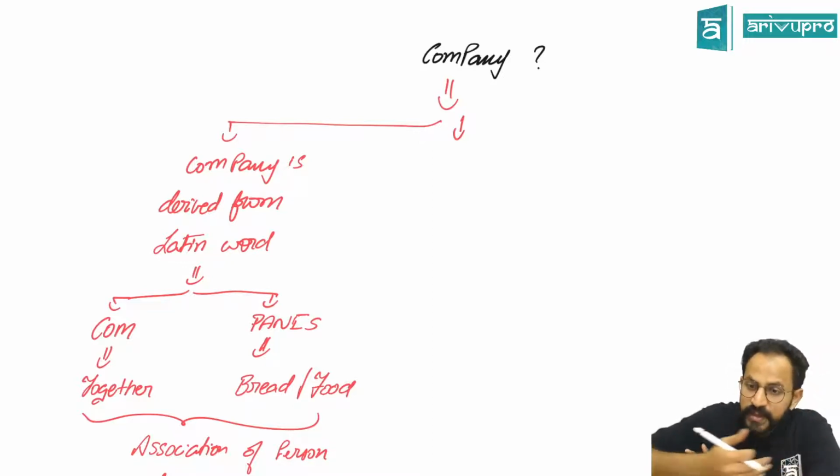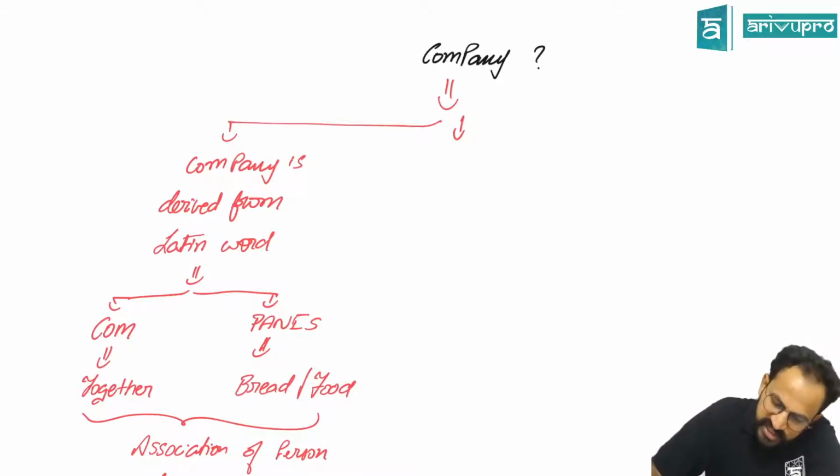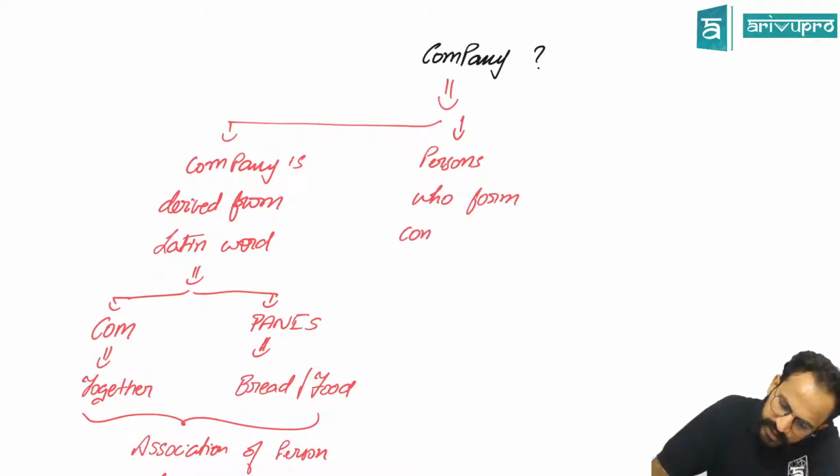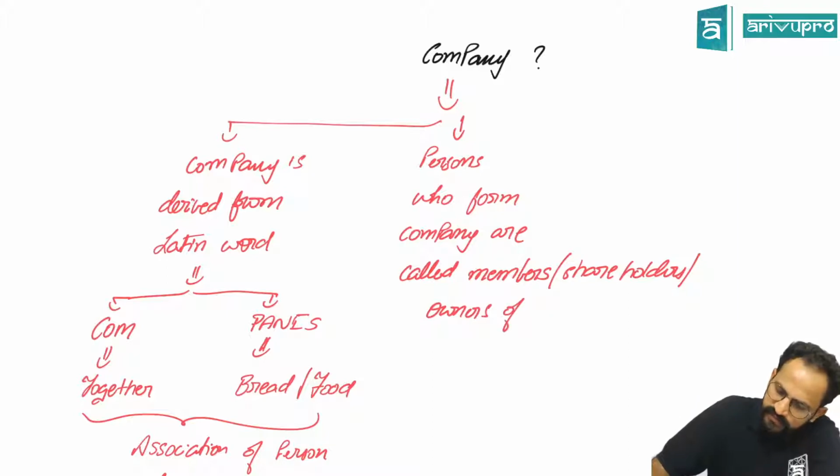Now, who are these people coming together? In our company law language, the persons who form a company are called members or shareholders or owners of the company.